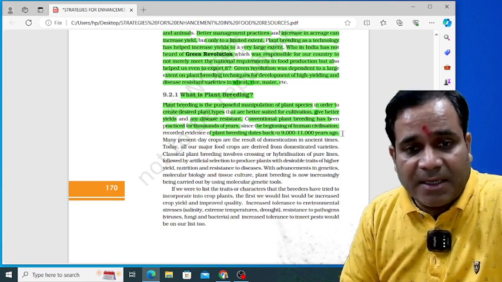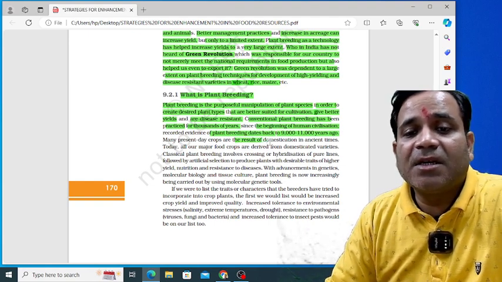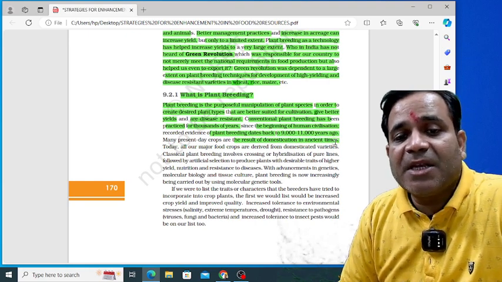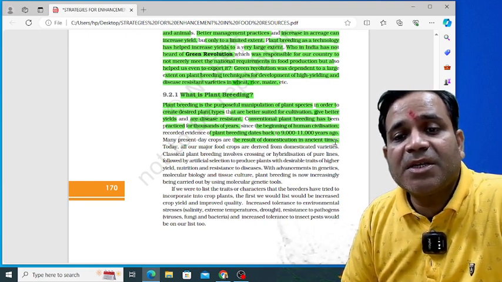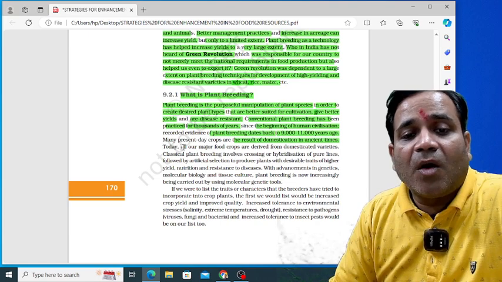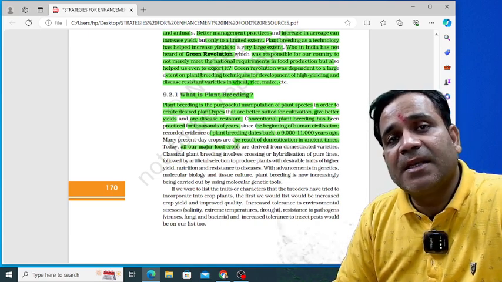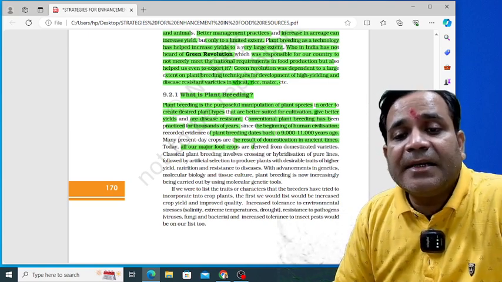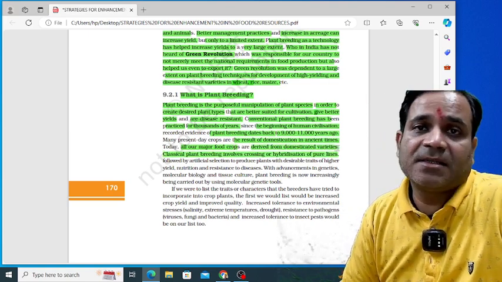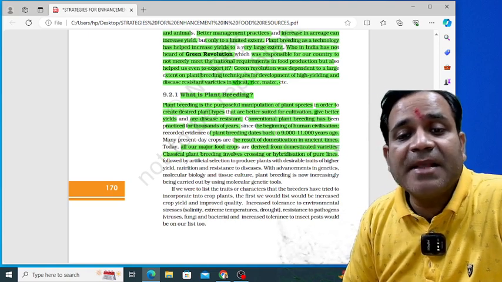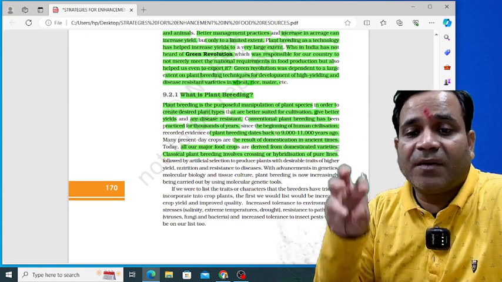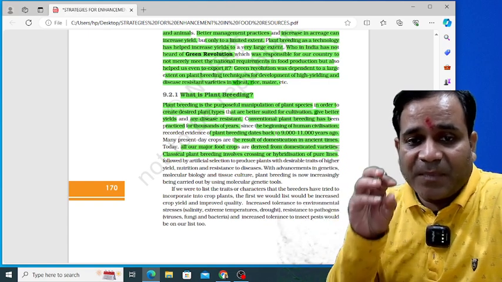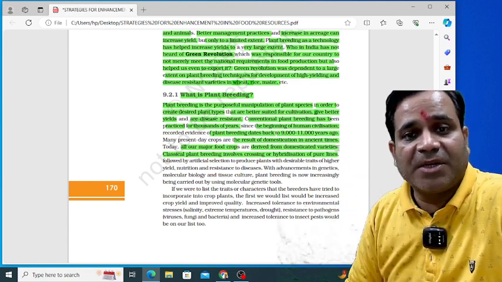So many present day crops are the result of domestication in ancient times. Today, all our major food crops are derived from domesticated varieties. It means the varieties which were found in a domesticated area or domesticated lands. So the major food crops are derived from domesticated varieties.